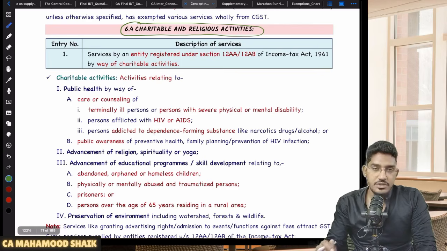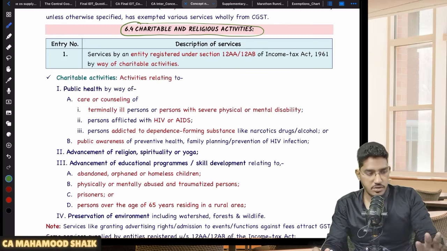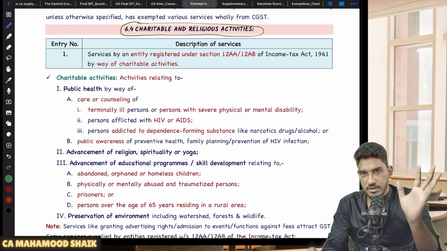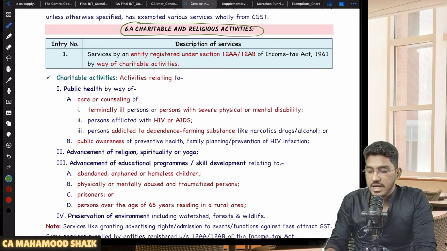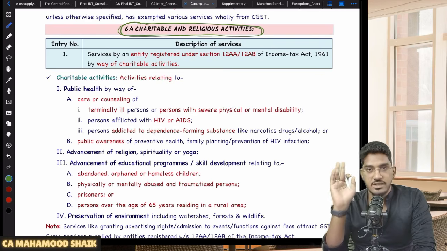So without any further delay, directly I'm going into the revision. No more general discussion. Directly we are going into the discussion now. The first category of exemptions which we are going to cover is exemptions related to charitable and religious activities.